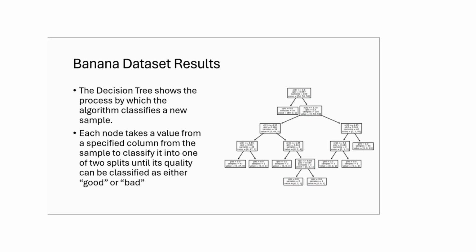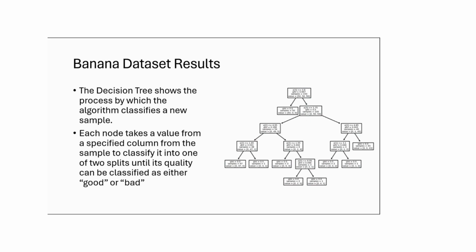The left side of the decision tree is then separated by softness again, ending all nodes but one. The last node that needs to be split on the left side is finally split by the size of the banana at a value of 6.95. The right side of the decision tree, on the other hand, is split by the weight of the banana, for bananas that are below or equal to a value of 4.85 in softness.